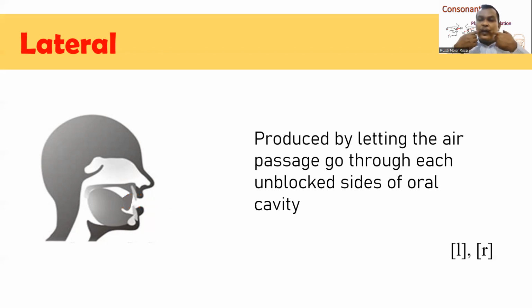And there are two edges in our oral cavity which are unblocked, and the air goes through those unblocked sides. There are two sounds that belong to lateral consonants. They are L and R. These sounds are lateral consonants.